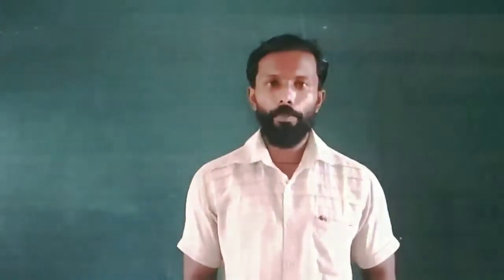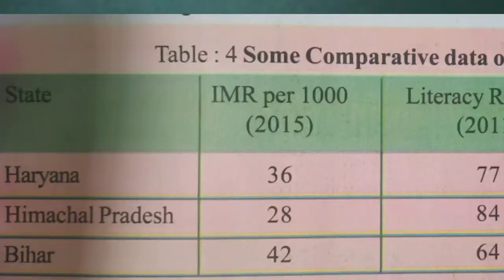On the basis of that we can predict how it is calculated. Next, when it comes to the next table, we can find out the infant mortality rate in Haryana. The infant mortality rate is the death of children, and on the basis of that the calculation is made. Infant mortality rate per 1000 as per the 2015 calculation: in Haryana, if 1000 children were born, among them 36 will die.